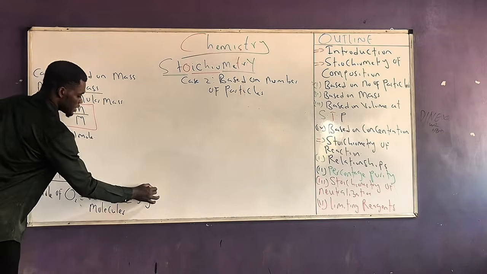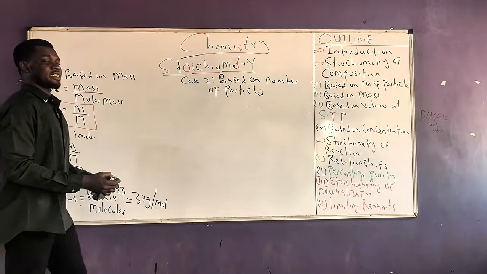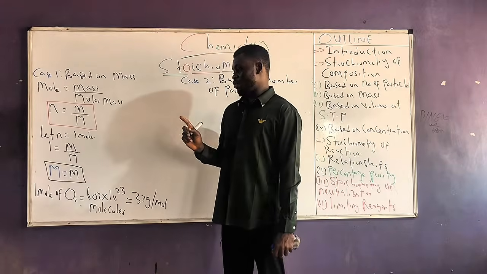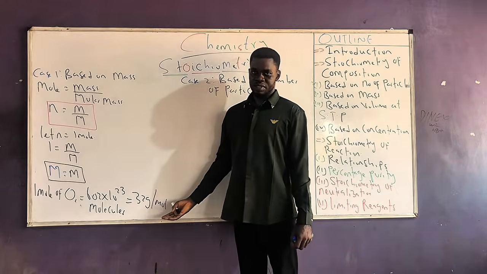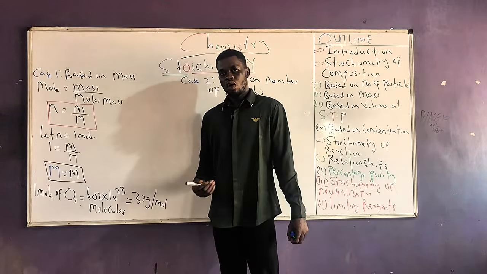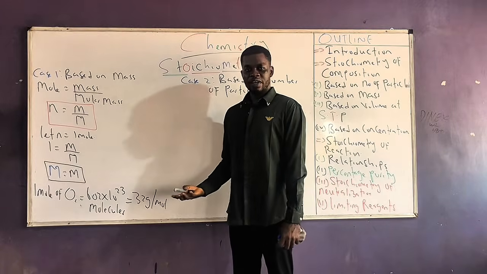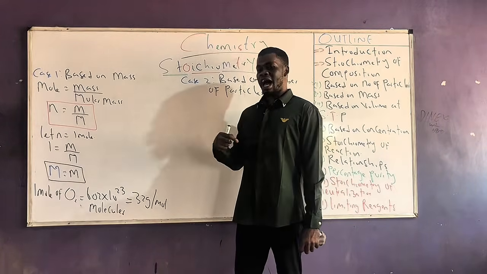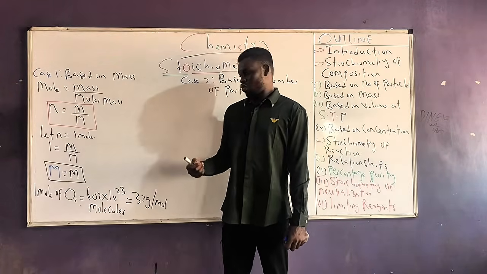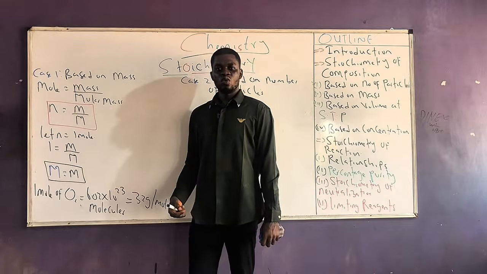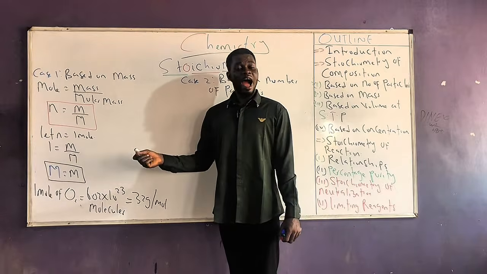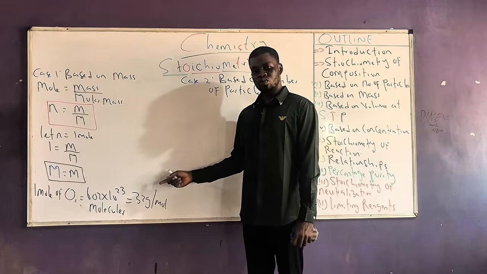We say 32 grams per mole, meaning that it is 32 grams for every 1 mole, or every 1 mole of oxygen molecule would actually weigh 32 grams. So molar mass, by extension, we said, is the mass of 1 mole of a substance. So in terms of number of elementary entities, each 1 mole would have 6.02 times 10 raised to 23, and each 1 mole would weigh its molar mass. So for example, 1 mole of oxygen molecule would have 6.02 times 10 raised to the power 23 oxygen molecules, and at the same time would weigh 32 grams.